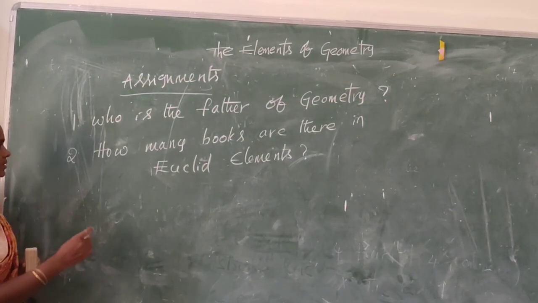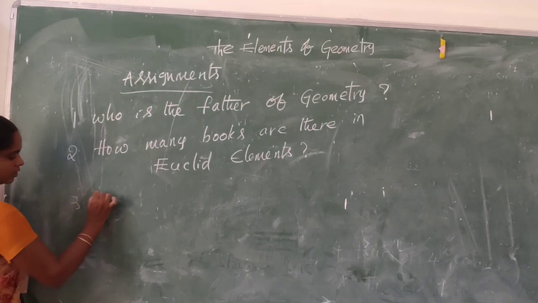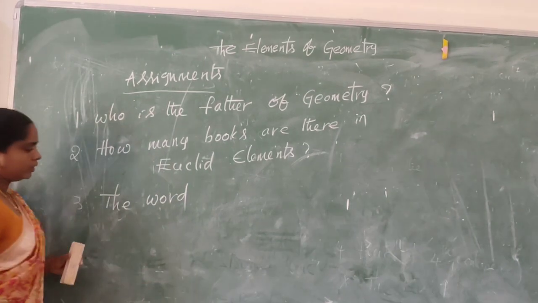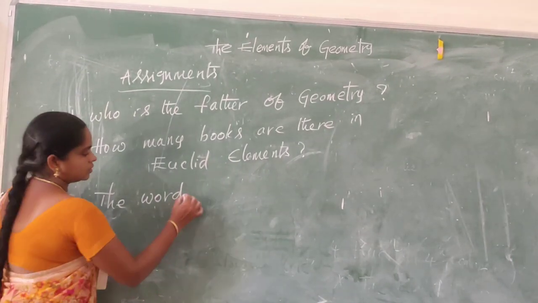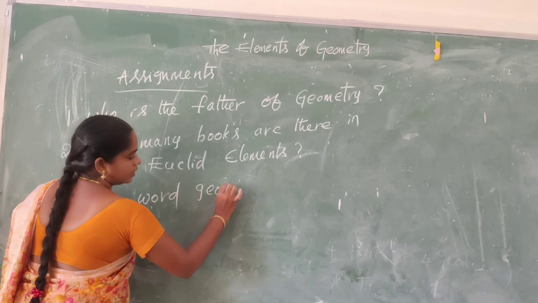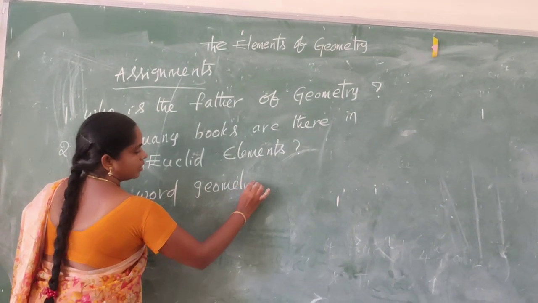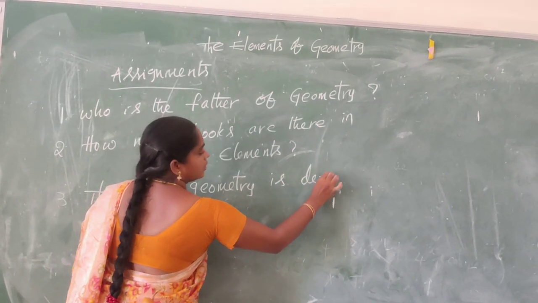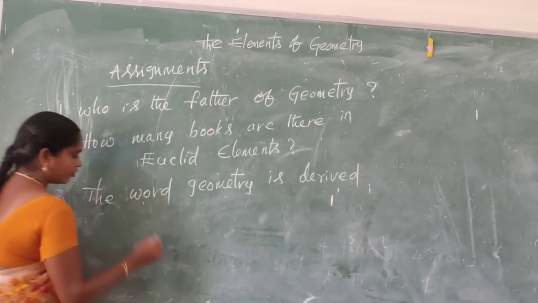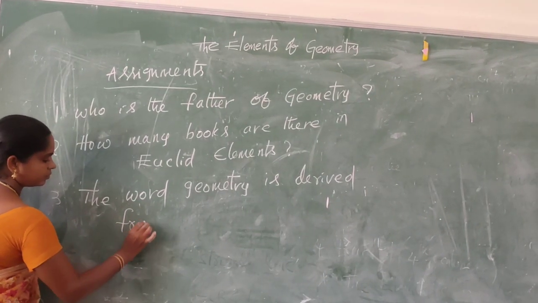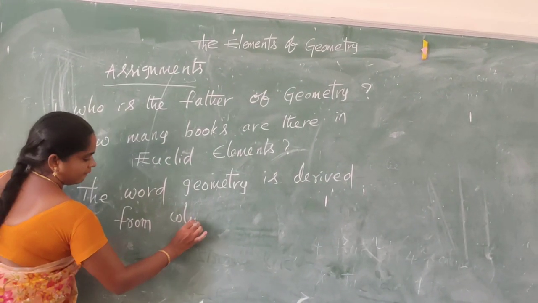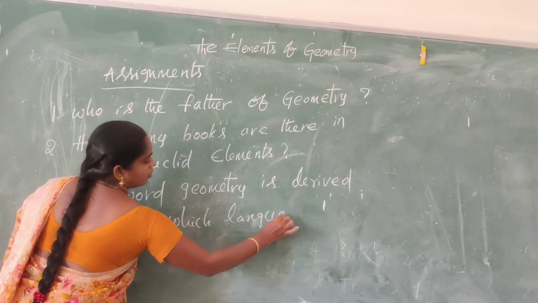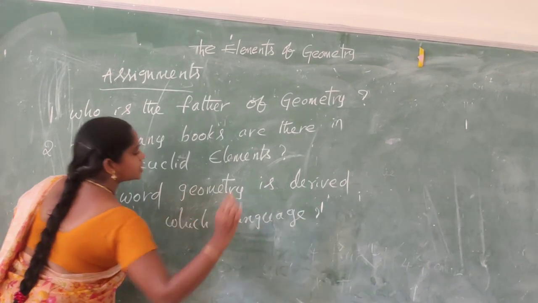Third one, the word geometry is derived from which language?